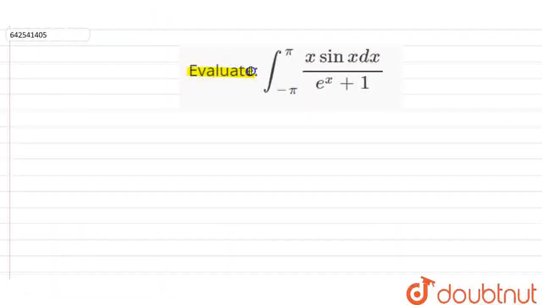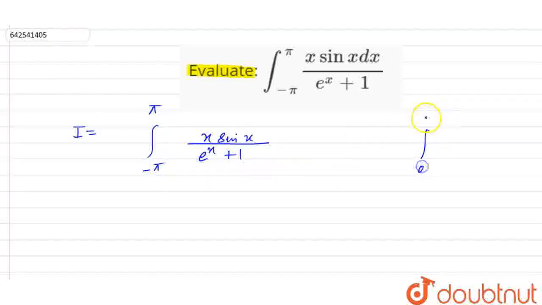In this question, we have to evaluate this given integral, and the integral is, let this integral be I. So I is, we have from minus pi to pi, x sine x in the numerator, and in the denominator we have e raised to power x plus 1.